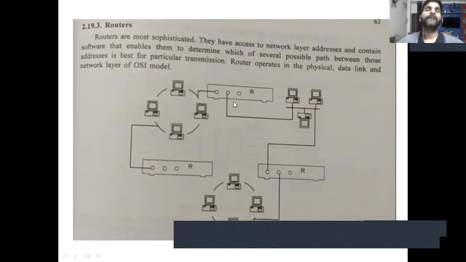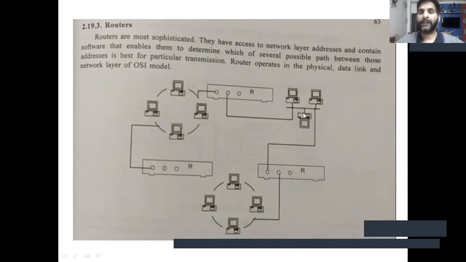So a router provides logical addressing. One LAN boundary is crossed to another LAN boundary. We connect these different LANs with the help of a router. So routers support three layers, physical layer, data link layer, and network layer.